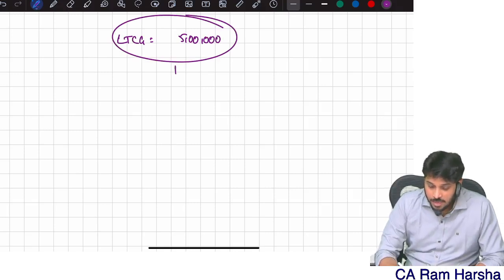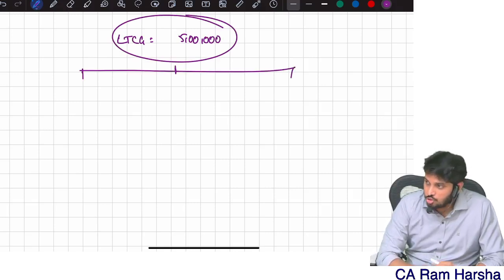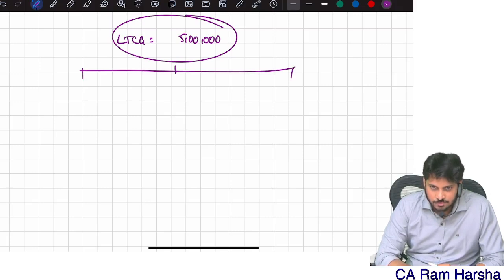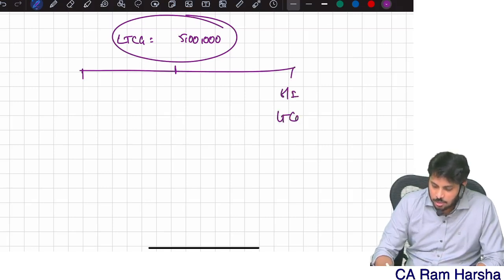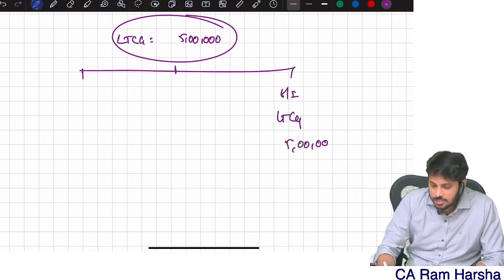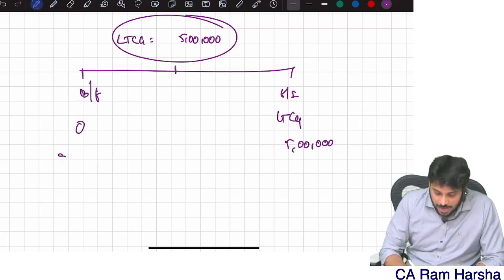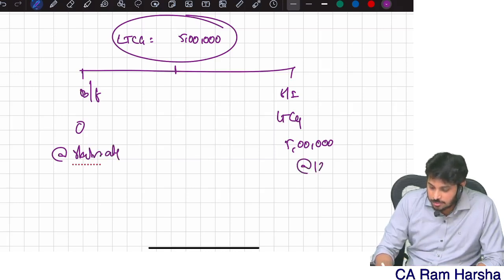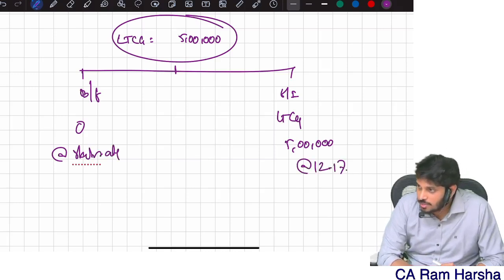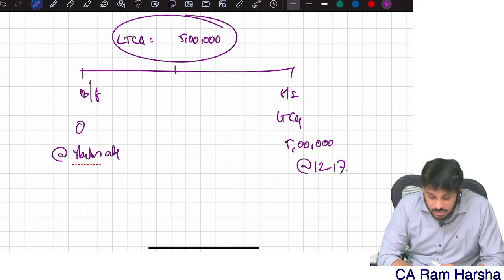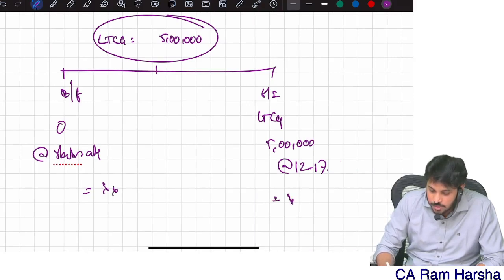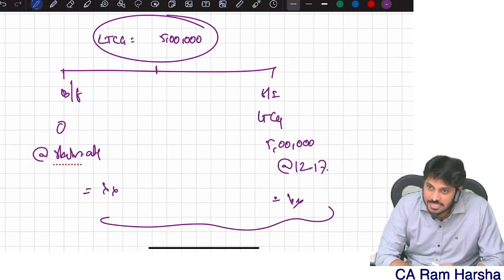Now I need to split this, right? As usual, my total income is 5 lakhs. How much is my special income, long-term capital gain? 5 lakhs. What is the balancing figure? 0. The balancing figure is taxable at what rate? Slab rates. Whereas long-term capital gain is taxable at what rate? 12.5%. I told you in the previous class, this is how you should compute tax, and you should total it and then the basic tax will come.